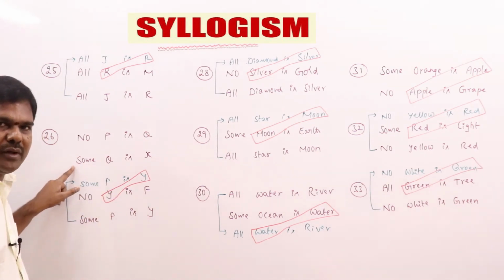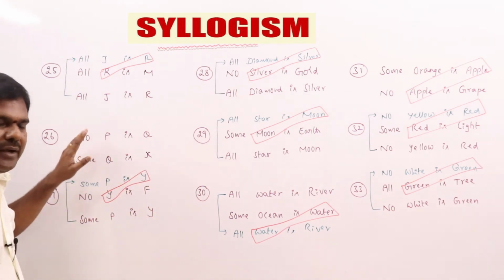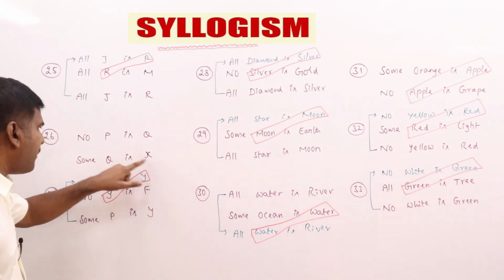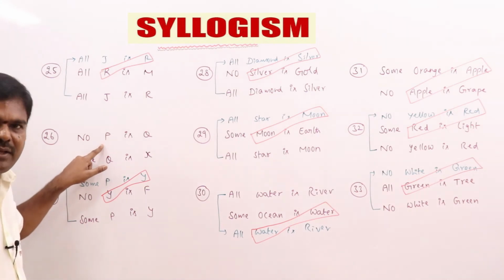O star means O reverse. We need to come from back to front. So what is the answer? Some X is not P.